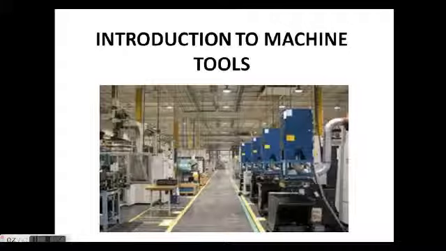Then how can I define a machining operation? How can I define a machine tool? These are the two objectives. So machining is an essential finishing process by which jobs are produced to desired dimensions and surface finish by gradually removing the excess material from the preformed blank. By using cutting tools, we can perform this operation.